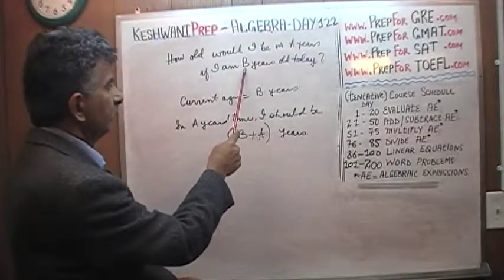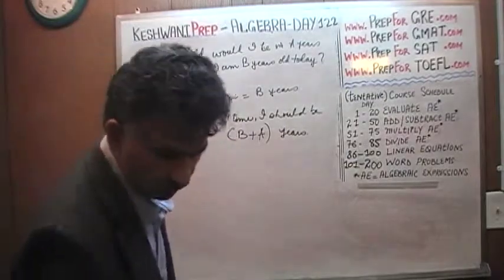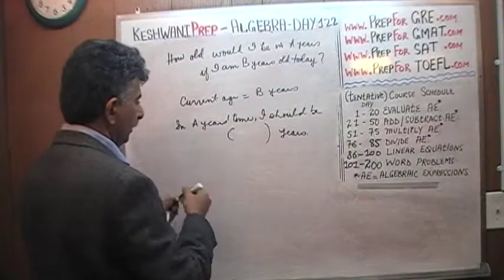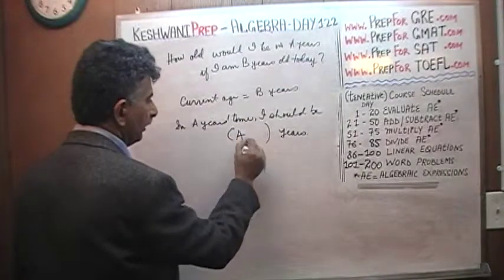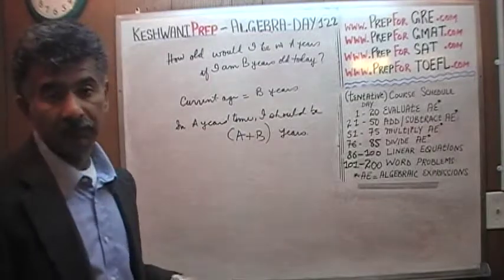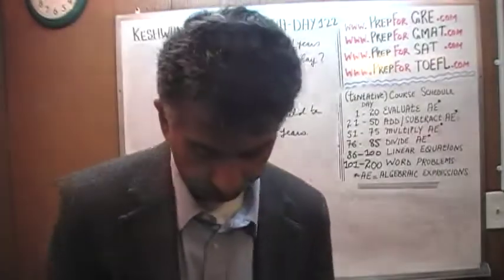In A years time, I would be my age that is today plus the A years from now. I wrote down A plus B, which is still the correct answer.